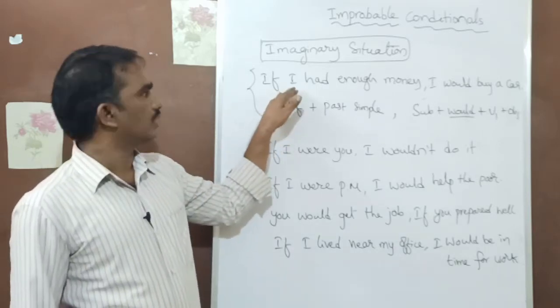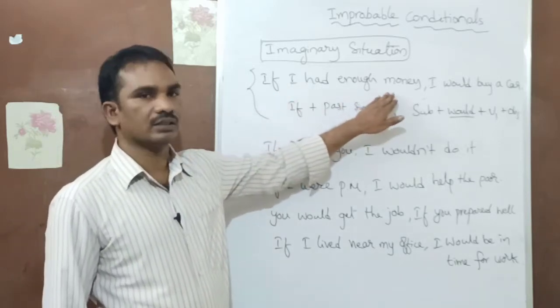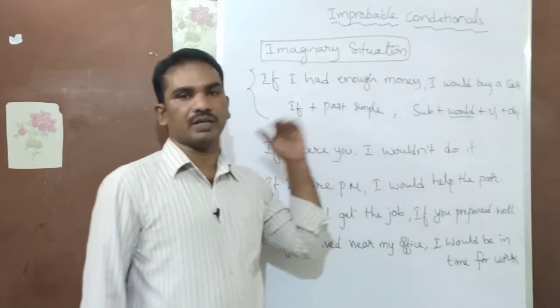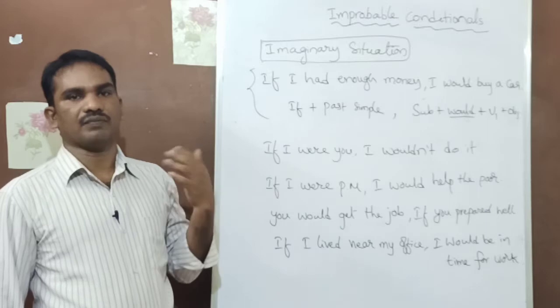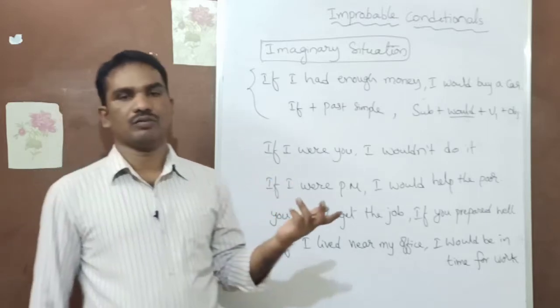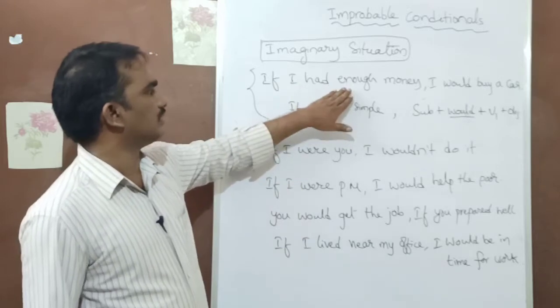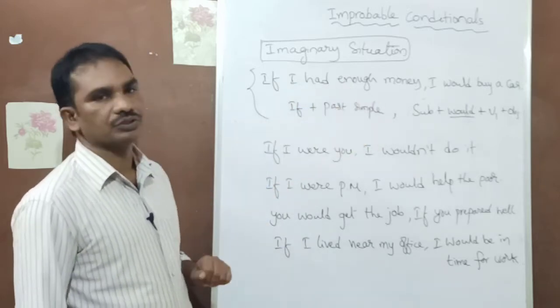For example, if I had enough money, I would buy a car. It's my imagination. If I have money, I can go there and buy a car. So it's imagination, it's not true.